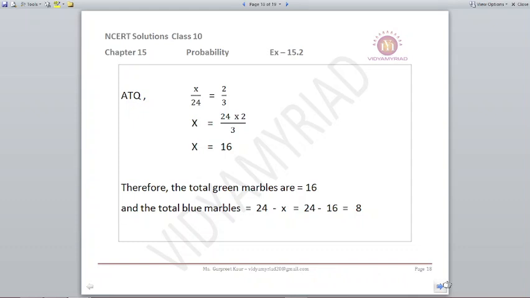So x comes out to be 16. So according to this, total green balls are 16. So blue balls will be 24 minus 16, which comes out to be 8.